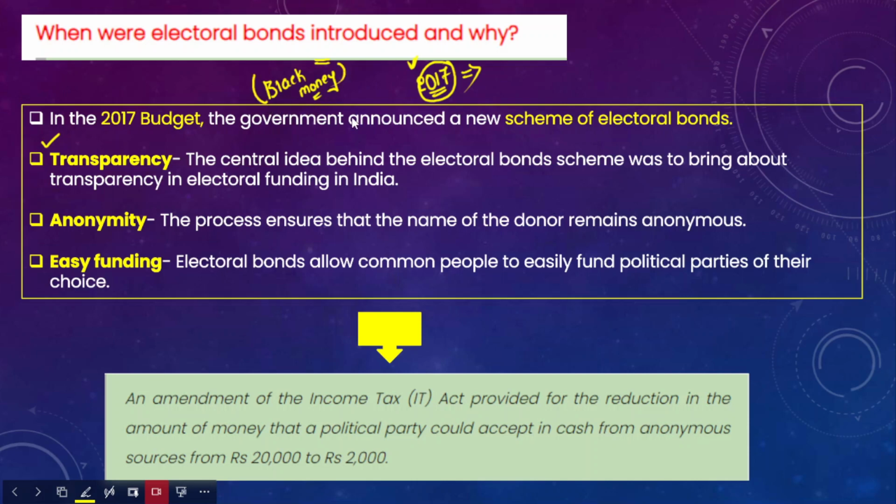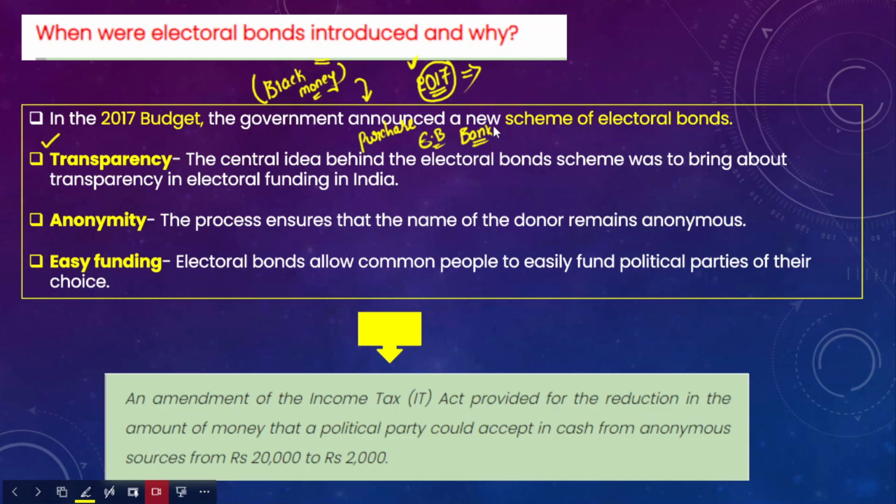Why? Because you have to purchase the electoral bond from the bank. So there will be no scope of using black money to purchase an electoral bond and fund the political party.